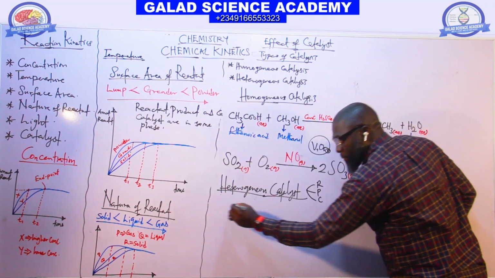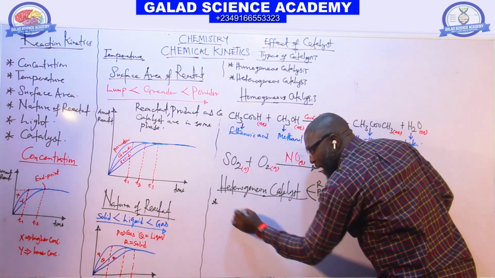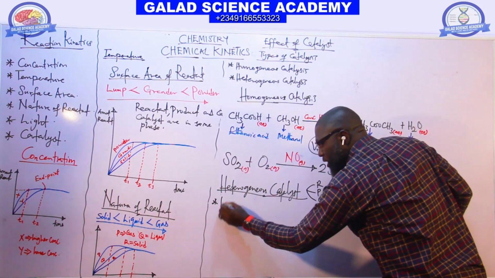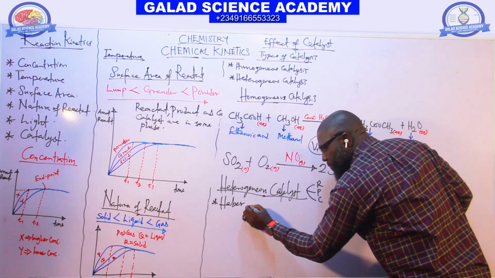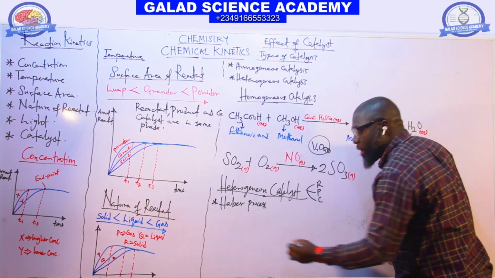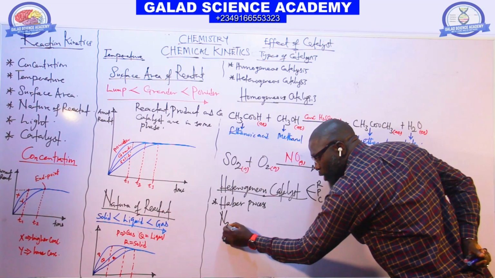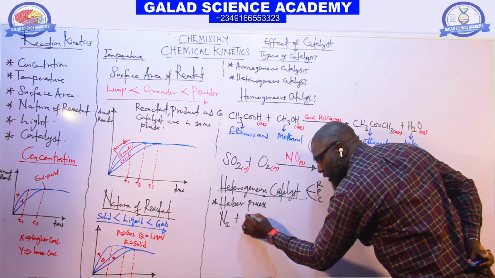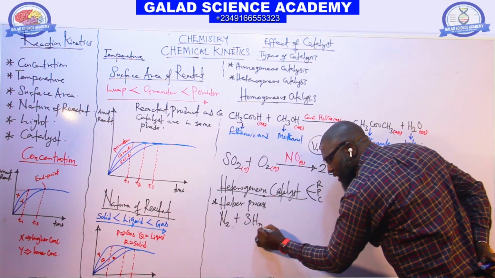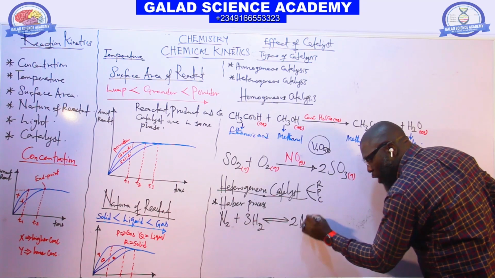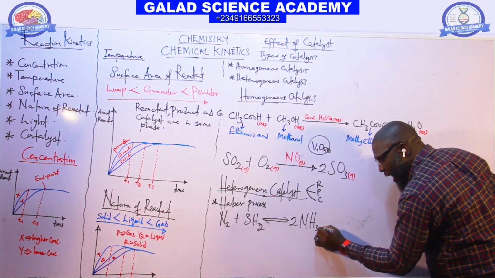Take for example the Haber process, the industrial preparation of ammonia. We have 1 mole of nitrogen gas reacting with 3 moles of hydrogen gas to give us 2 moles of ammonia gas.